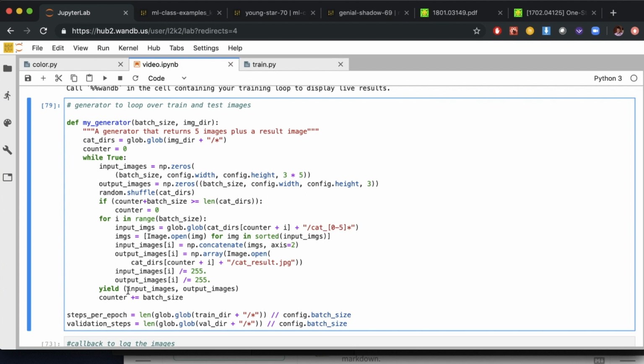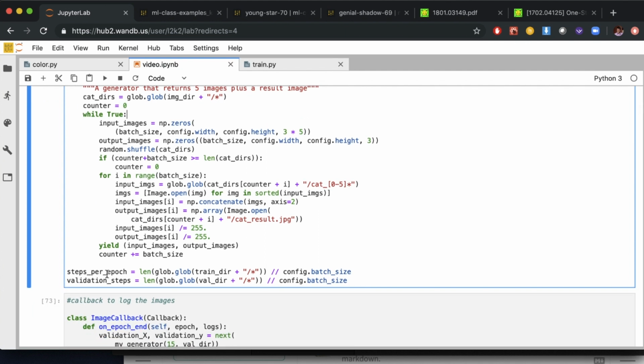Then we call this yield function. The yield is going to return input images, which again is this batch size by 96 by 96 by 15 data structure, and output images, which is the single frame it wants next, but there are going to be batch size number of them. So there's a matching number of input images and output images.